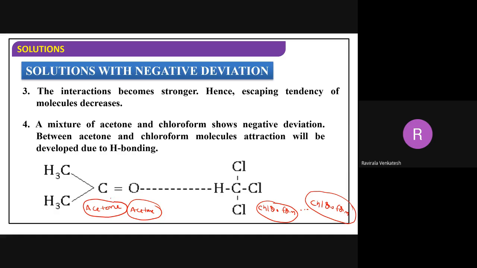In acetone, we get slightly dipole forces, because the negative charge is here and the positive charge is here. Slightly we get dipole interactions. In chloroform we don't develop strong dipoles, because the electronegativity difference between carbon and oxygen is more in acetone. But in chloroform we definitely have van der Waals forces. Correct?